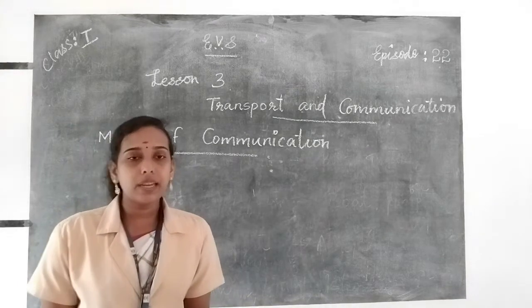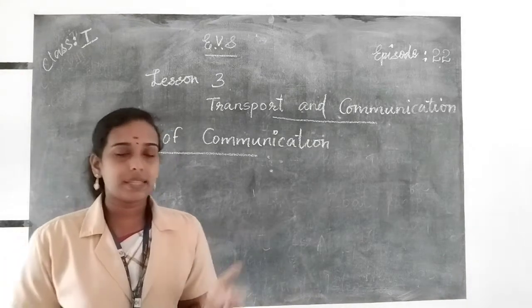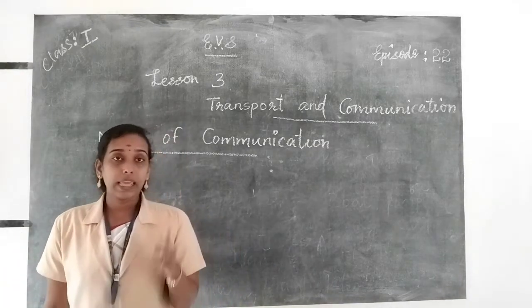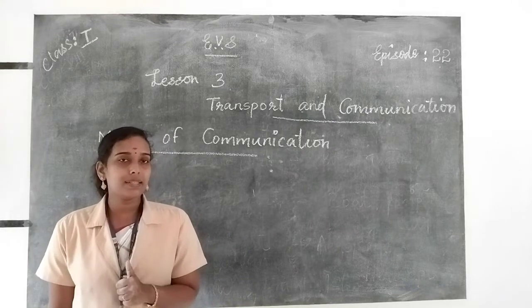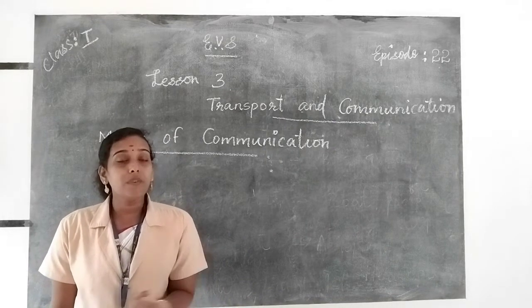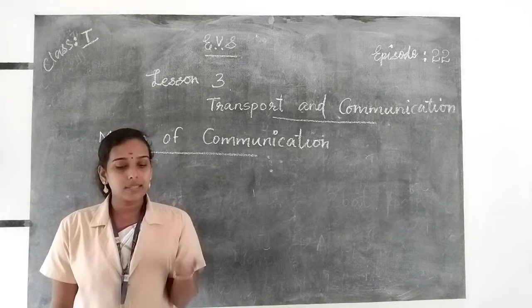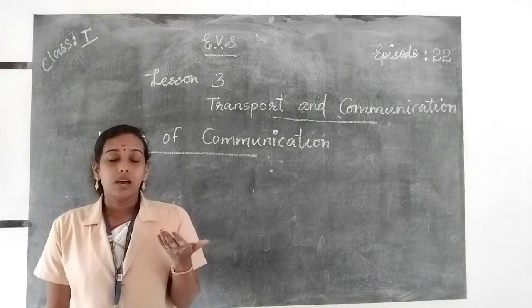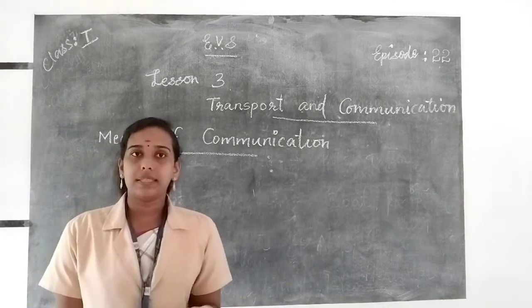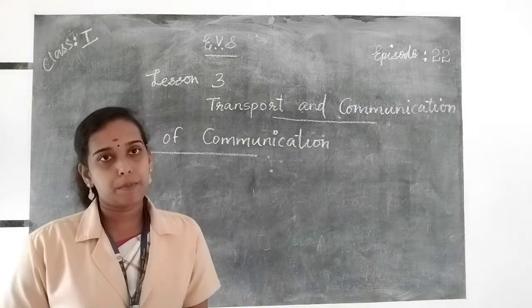We communicate through different means like telephone, mobile phone, emails, letters, etc. We convey our messages through letters, by telephone, and by newspaper, etc. So these are called means of communication.